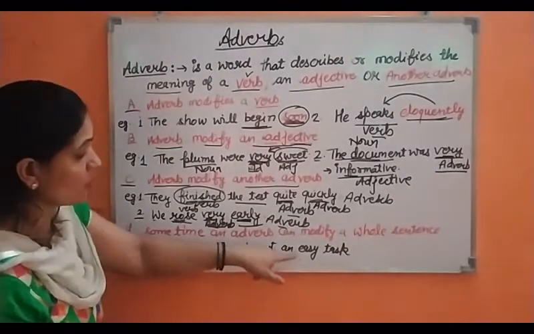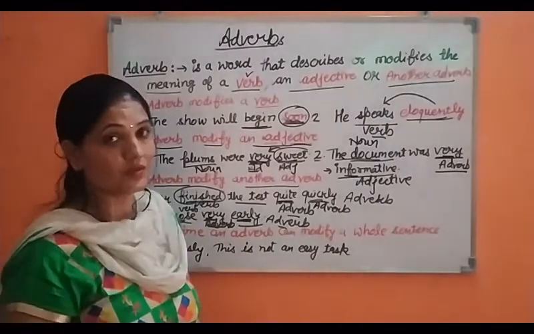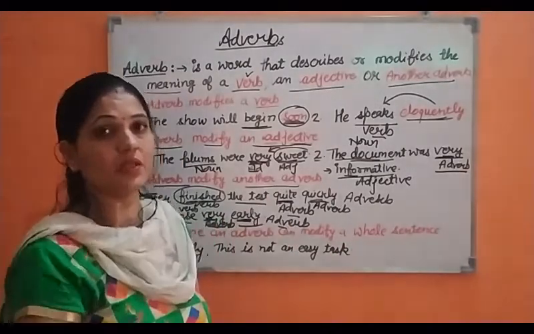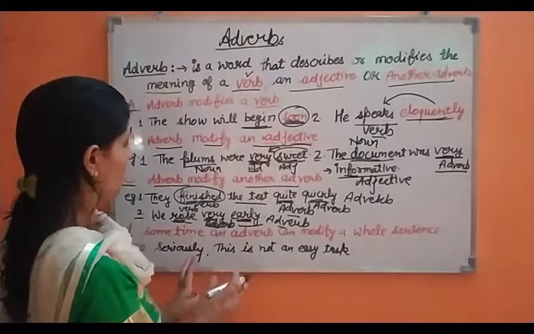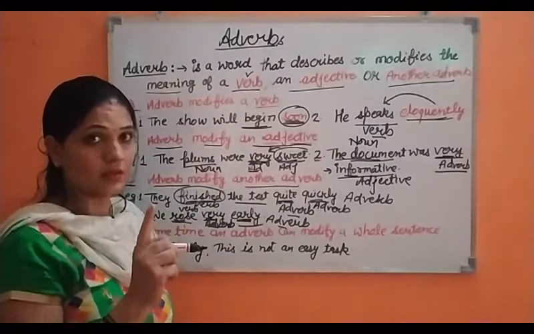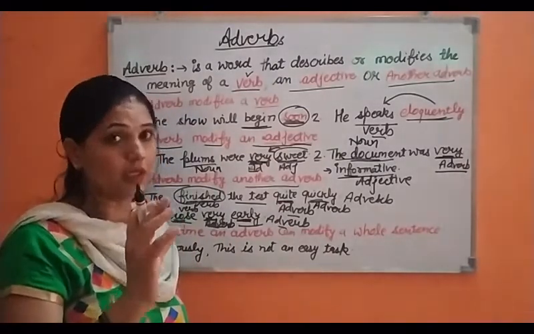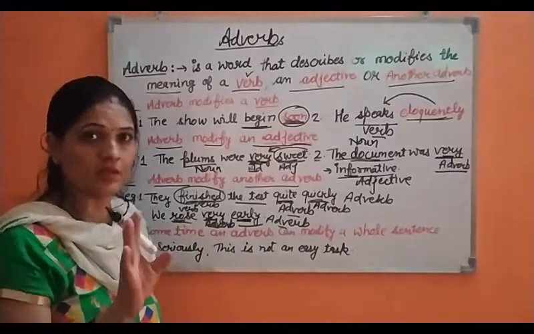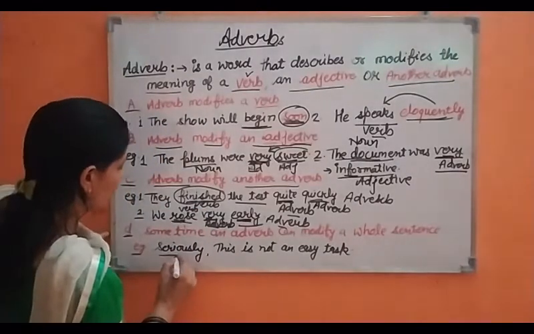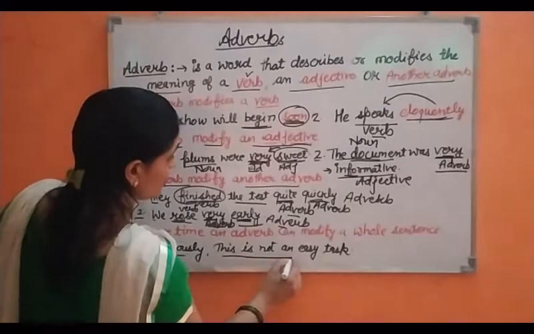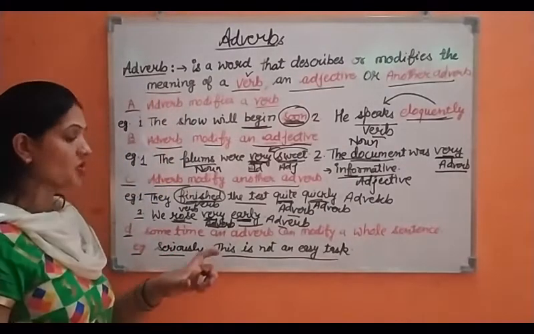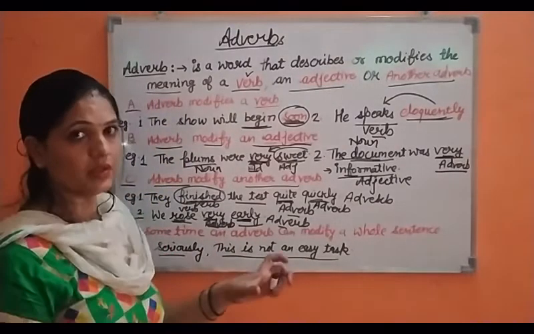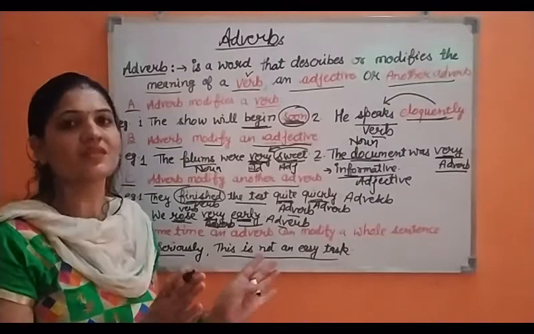Seriously, this is not an easy task. It means here the writer or the speaker wants to say that this work is not an easy task. It means it is somewhat difficult. We must consider it seriously. So here seriously is telling us about the whole sentence, that the task was not easy, we should not consider it easy, we should take it seriously.